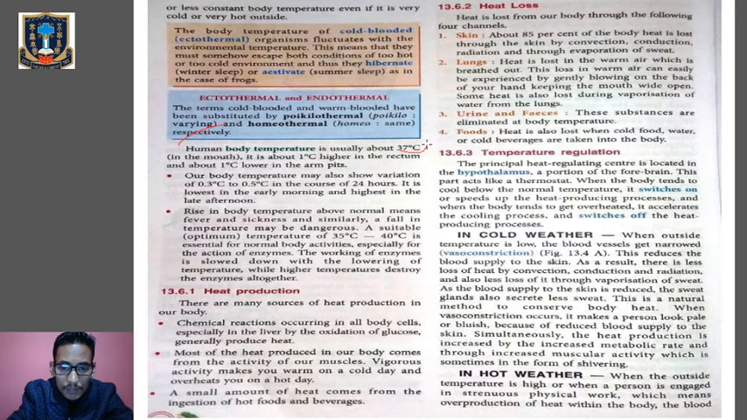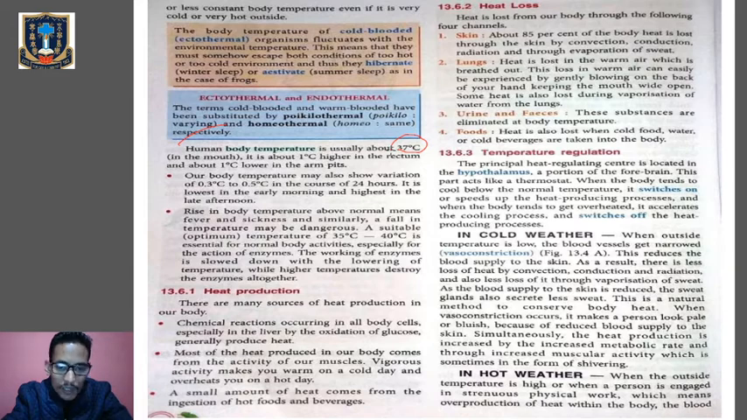So the human body temperature is usually how much? 37 degrees Celsius in the mouth, and it is 1 degree Celsius higher in the rectum and 1 degree Celsius lower in the armpits. But generally we say that the constant human body temperature is 37 degrees Celsius. Our body temperature also shows variations of 0.3 to 0.5 degrees Celsius in the course of 24 hours. It is lowest in the morning and usually highest in the late afternoon.